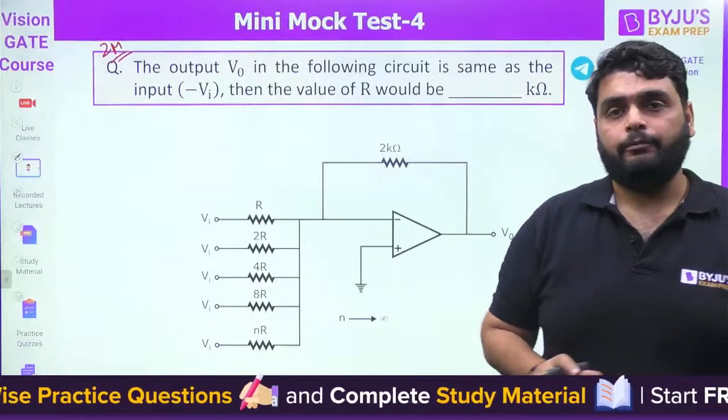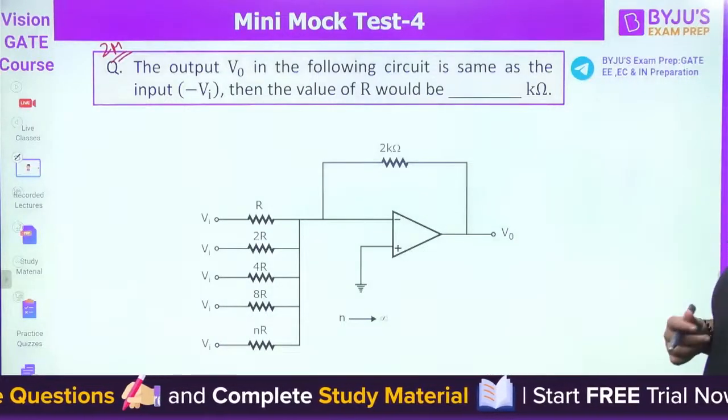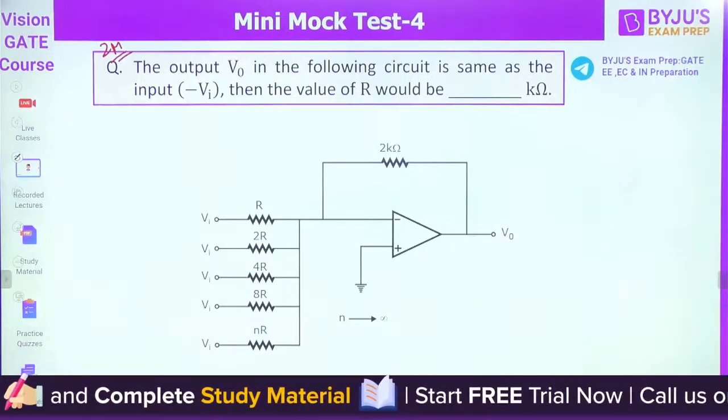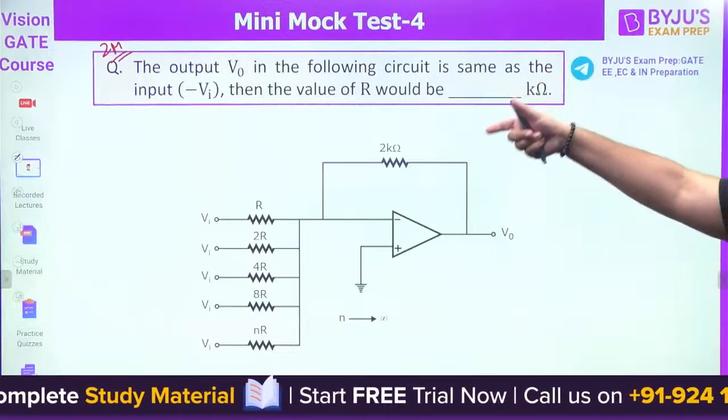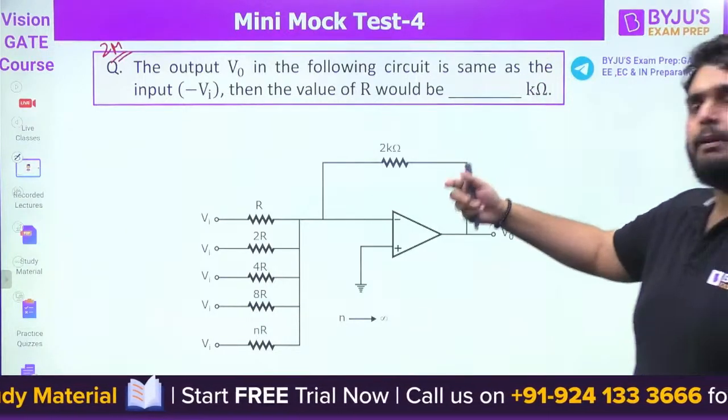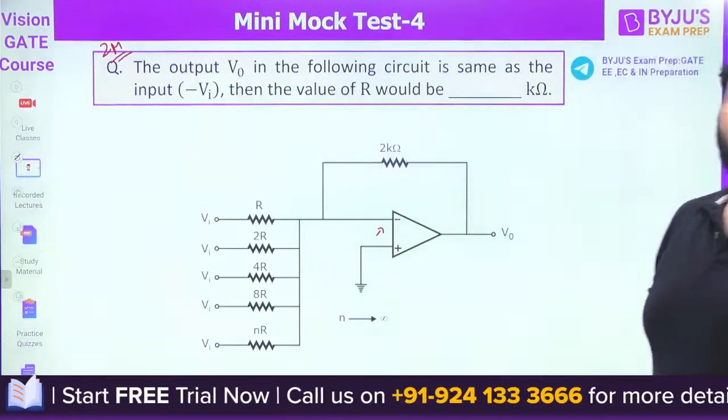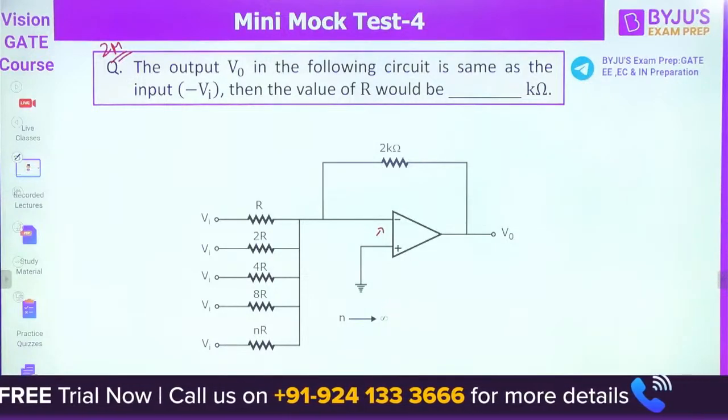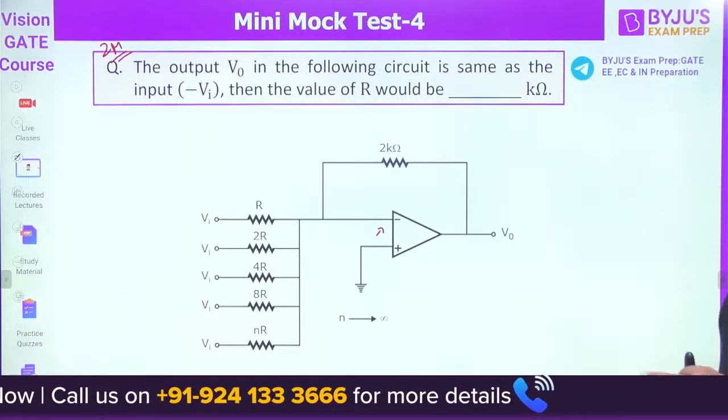You have to be very attentive while doing the revisions, because questions are very important. So the output voltage V0 in the following circuit is the same as the input, but the voltage is minus Vi. Why minus Vi? It's simple logic: an inverting amplifier is being used, so here we have minus Vi. Then what would be the value of R?